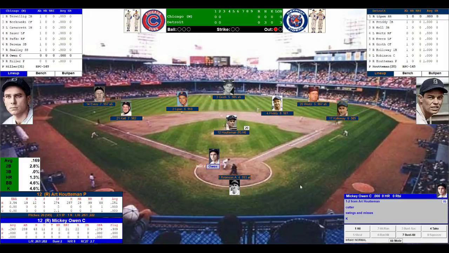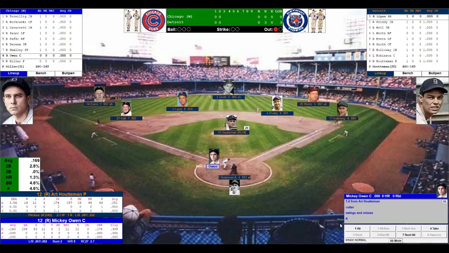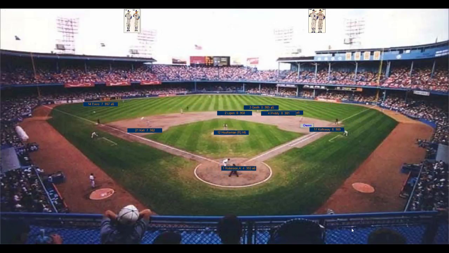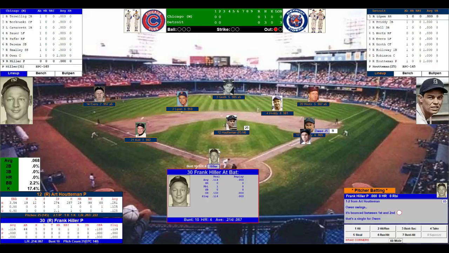One away. Here comes the catcher, the number 8 batter, Mickey Owen. .243, 2 home runs, 21 runs driven in. Righty-righty matchup. Robinson sets the target. Here's the pitch to Owen. Grounder into right field. A 1-out single. First hit for the Cubbies. Stepping to the plate, Cubs pitcher, Frank Hiller.